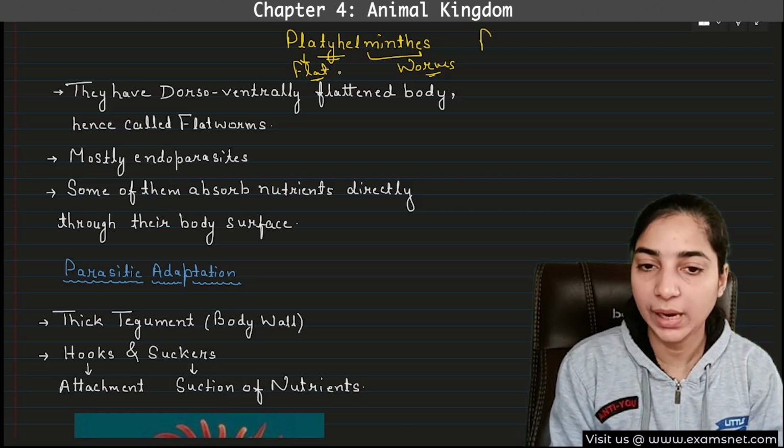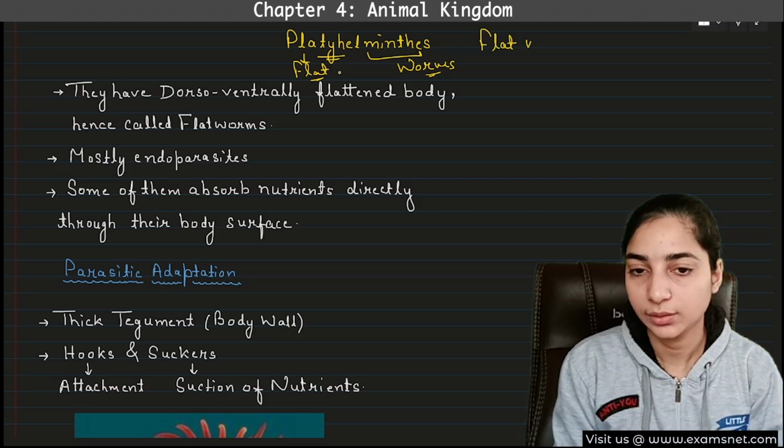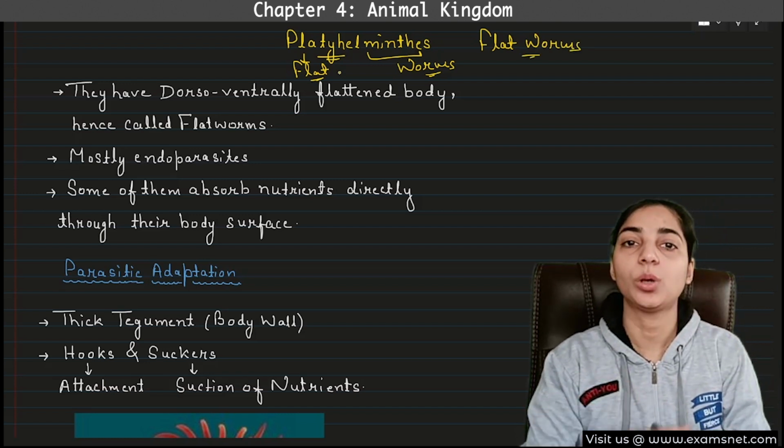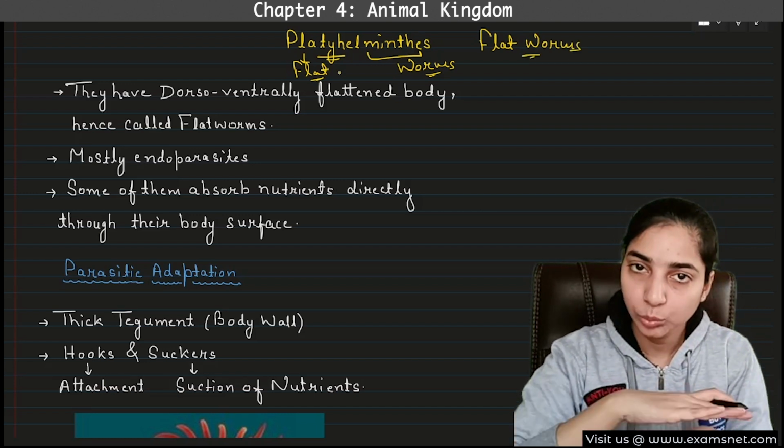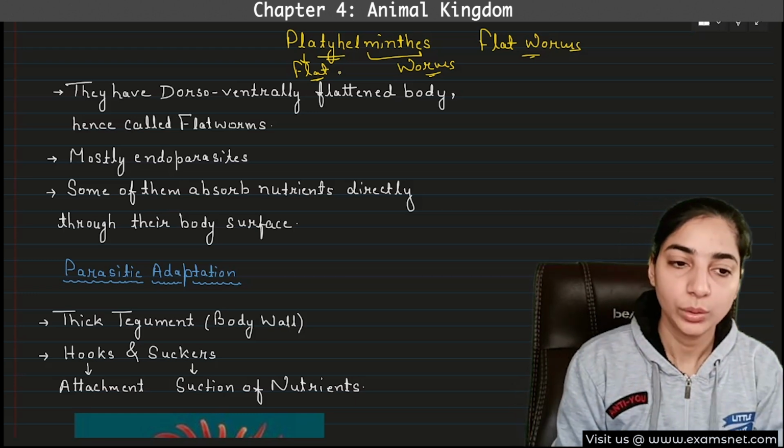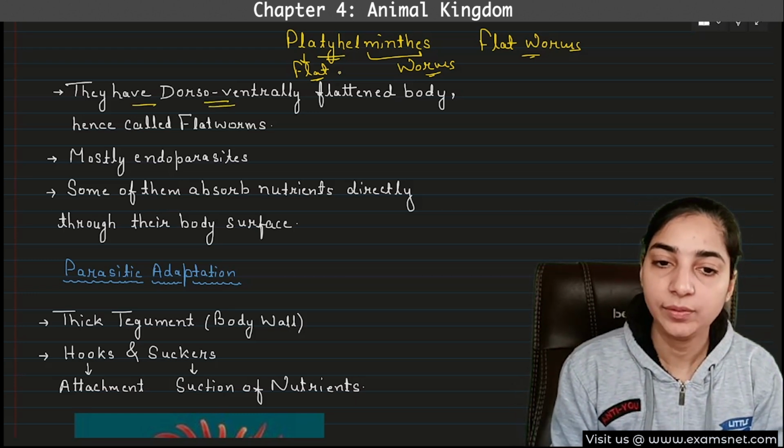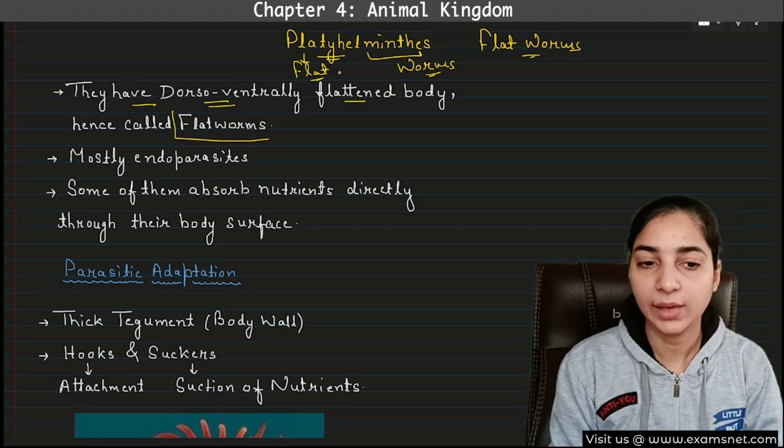What is another name of Platyhelminthes? Flatworms. And why are they known as flatworms? Because their body is dorsoventrally flattened. Their body is very flat. So they have a dorsoventrally flattened body, hence called flatworms.